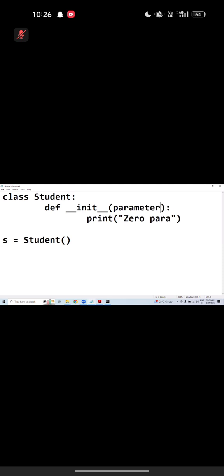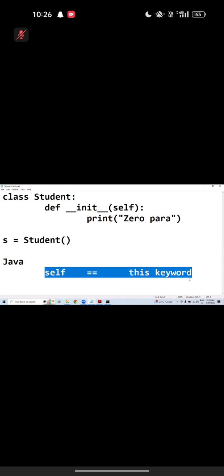But what you are writing here is self. Self is not countable. That is a default. You should not say one parameter. That is not a parameter actually. By default, that is required. If anyone is coming from Java, self is equivalent to the this keyword in Java. This is only for Java guys. As of now, you can understand.